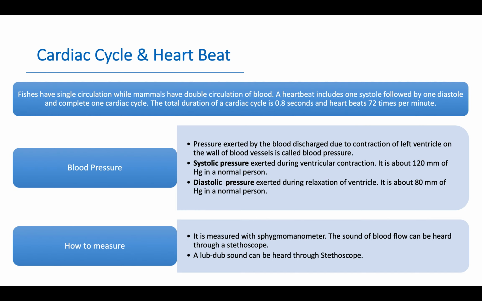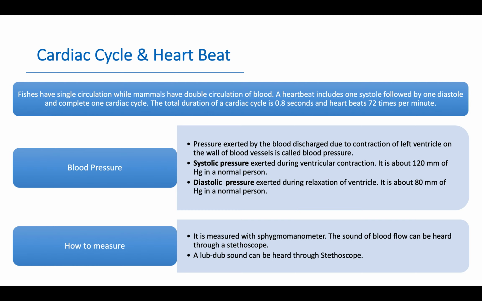Cardiac cycle and heartbeat. Fishes have single circulation as the blood comes once into the heart, while mammals have double circulation of blood, meaning two circulations. The blood has to enter the heart two times to complete one cycle.